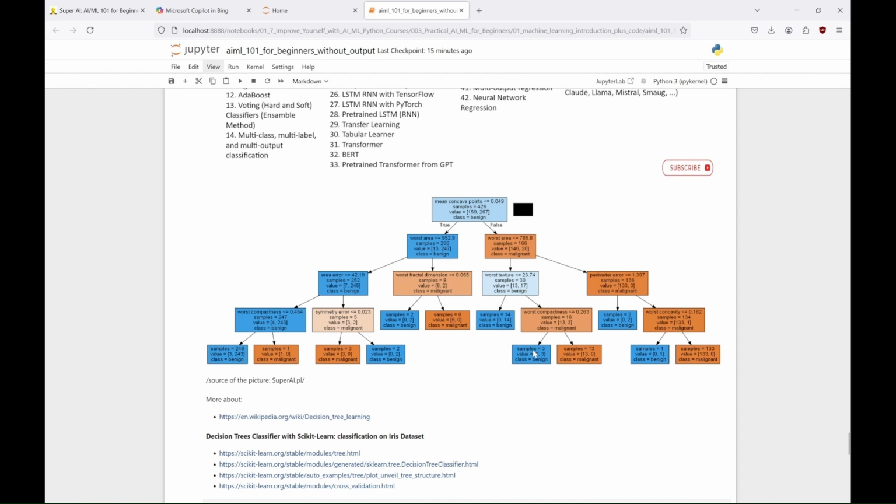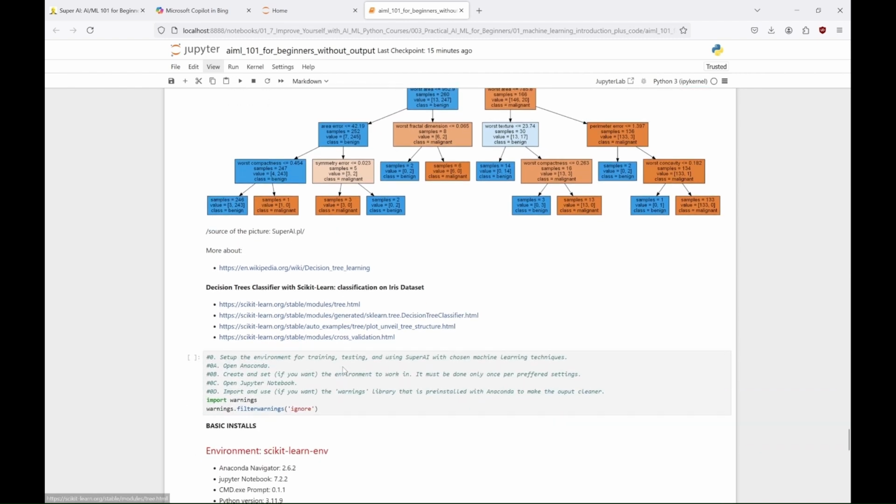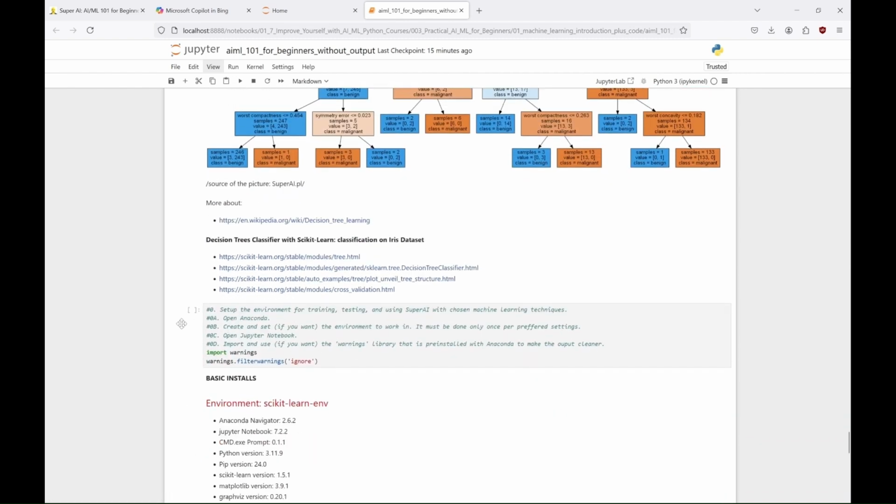But for now, you already know that decision trees are a crucial tool within the machine learning toolbox, which itself is a significant part of the broader field of AI. If you want to learn more, here are some links. We'll get back to them in a moment. But now, let's try running this machine learning algorithm in our newly created environment. So, this first cell is not obligatory, but I usually run it to keep the output cleaner.